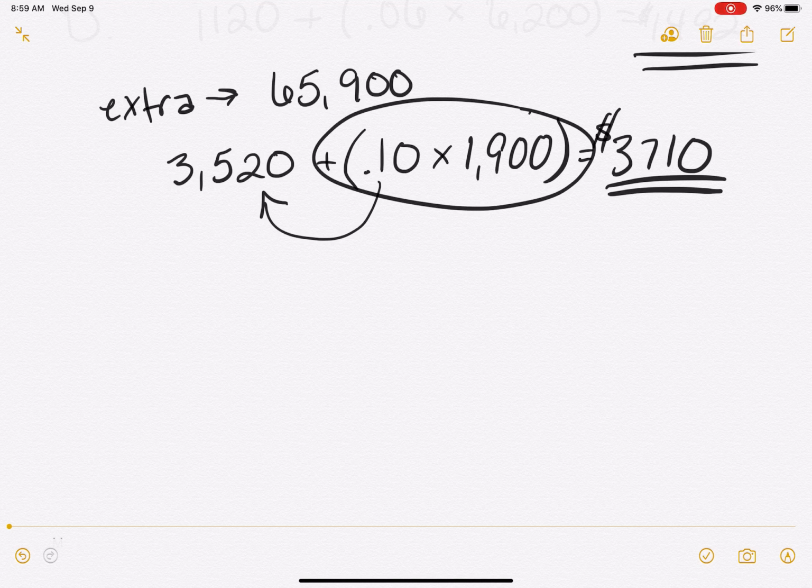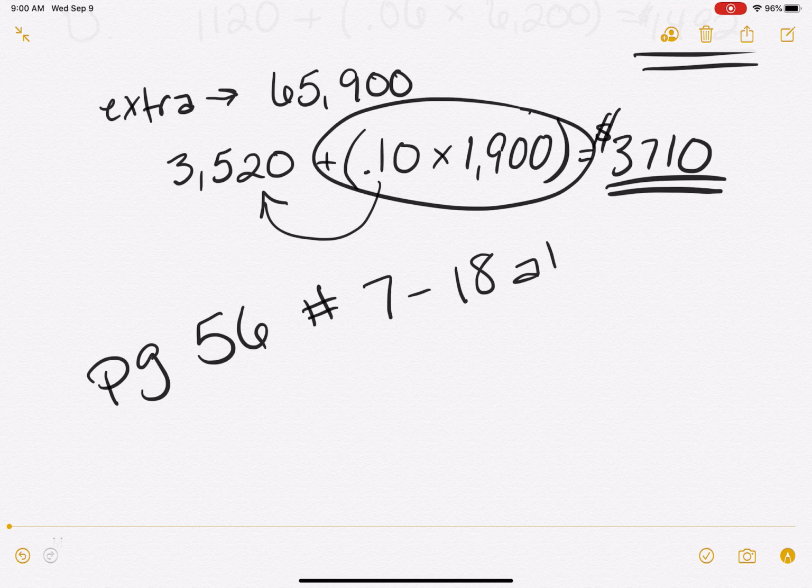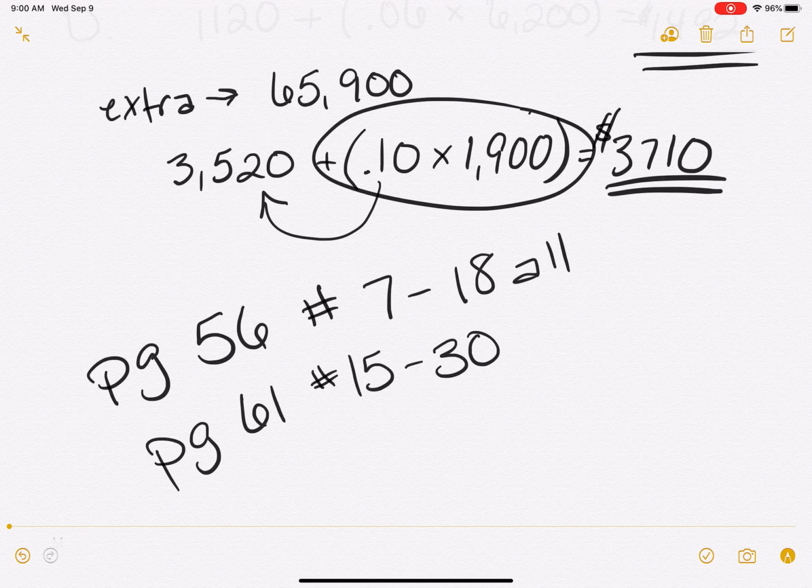All right, so we are going to do page 56, numbers 7 through 18, all. And then page 61. And it's written up here too, if you didn't hear me the first time. Number 15 through 30. That sounds like a lot, but it's not. It's really not. All right.